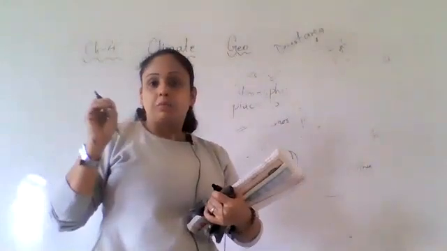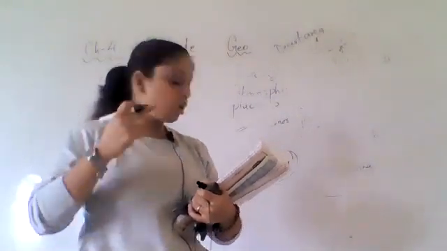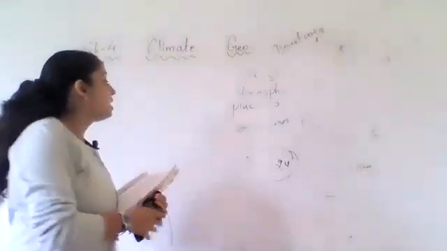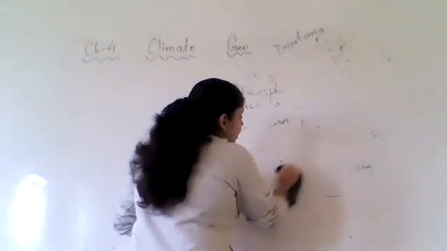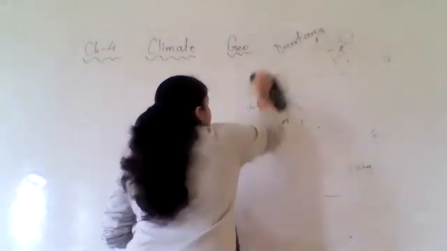Now we discussed that the year is divided into seasons. Also, the world is divided into different climates.